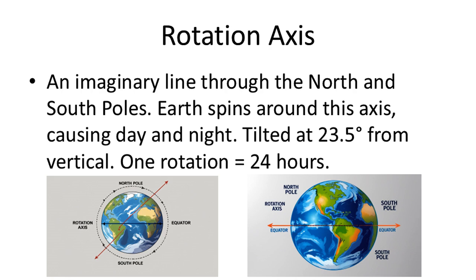Importantly, this axis is not perfectly vertical. It is tilted at an angle of 23.5 degrees from the vertical relative to Earth's orbit around the Sun. This tilt is crucial. Not only does it affect how sunlight reaches different parts of the planet throughout the day, but it also plays a key role in the formation of seasons when combined with Earth's revolution around the Sun.